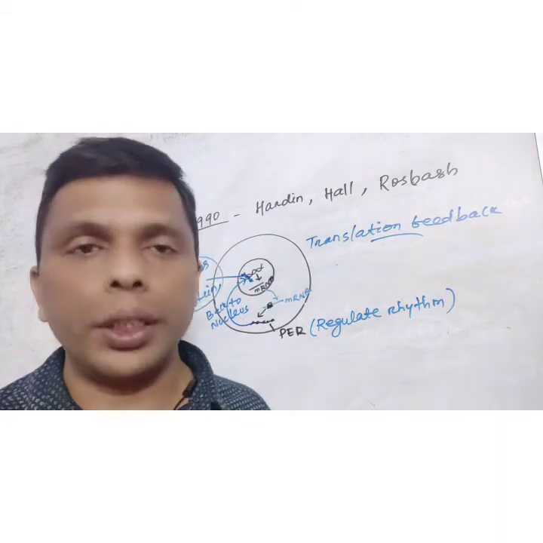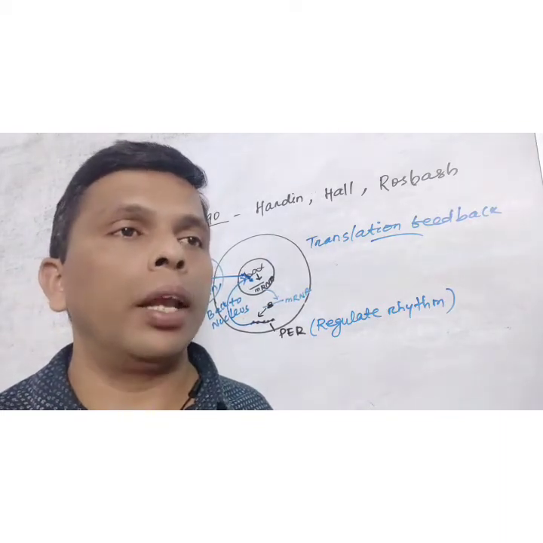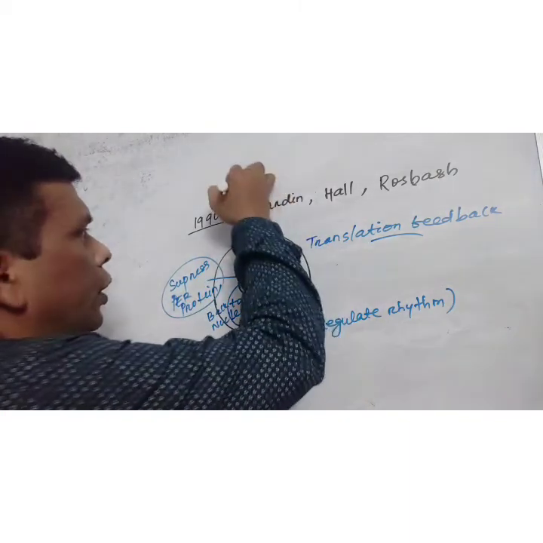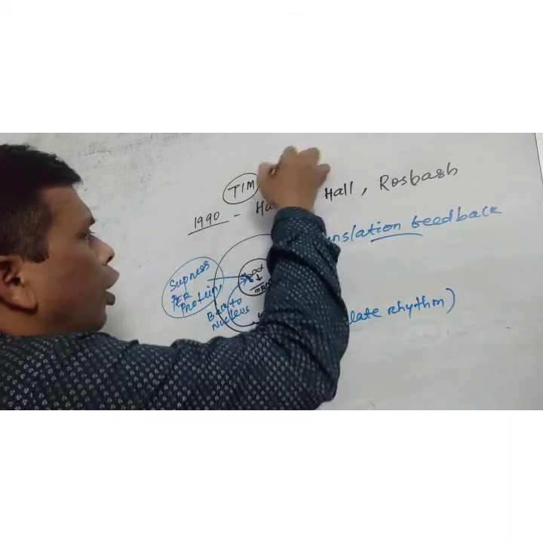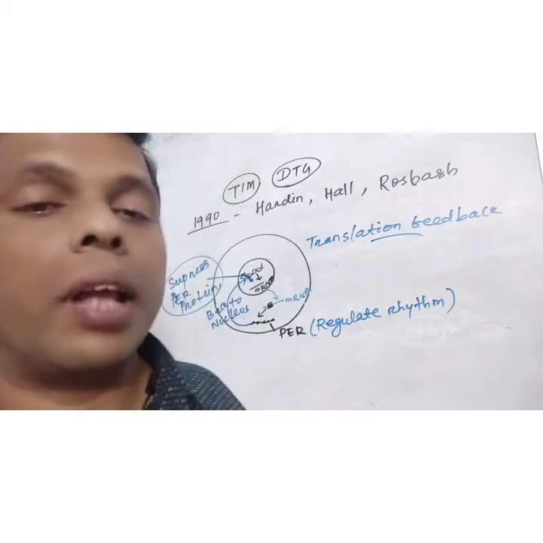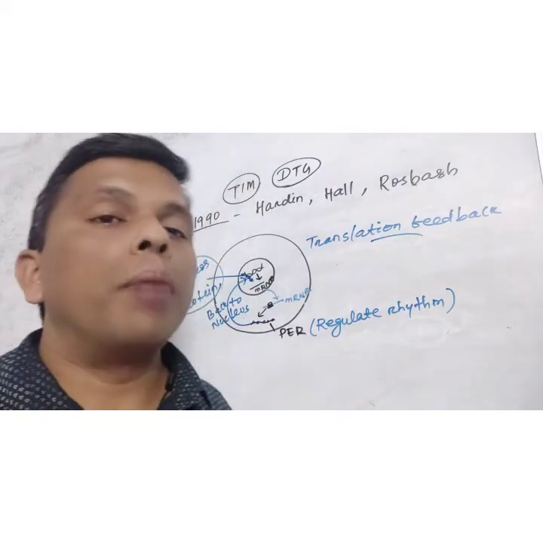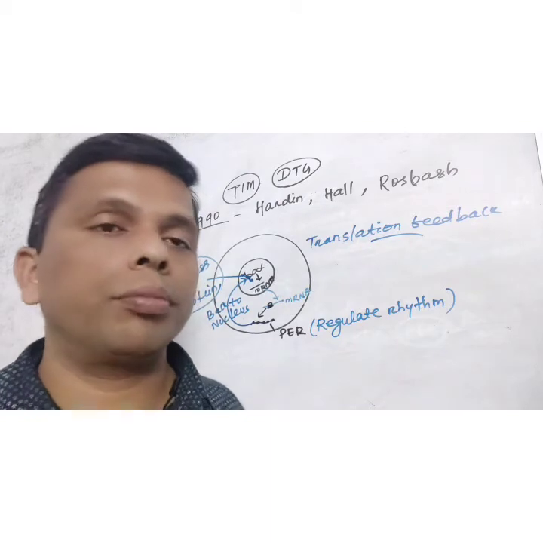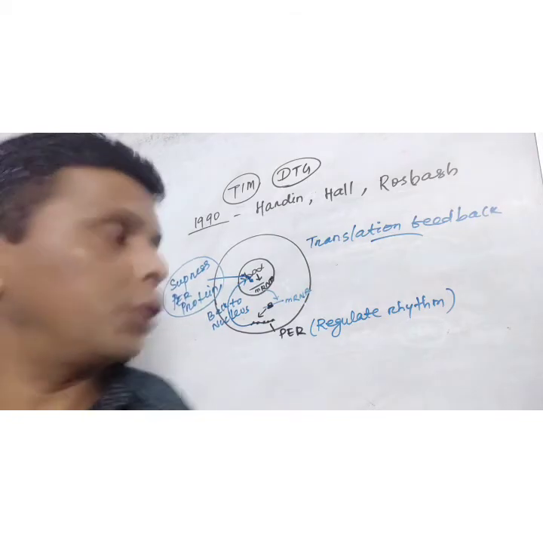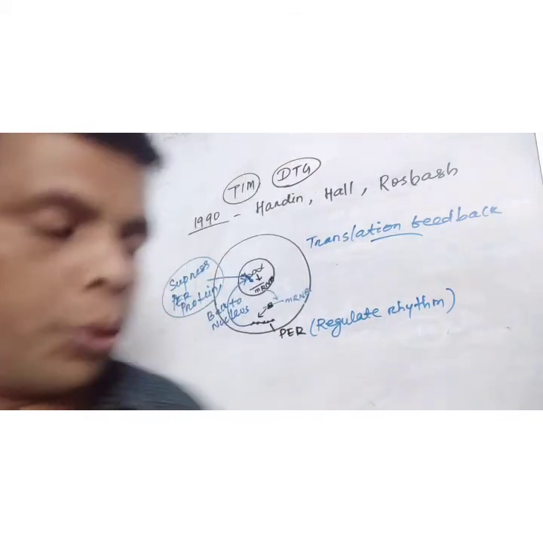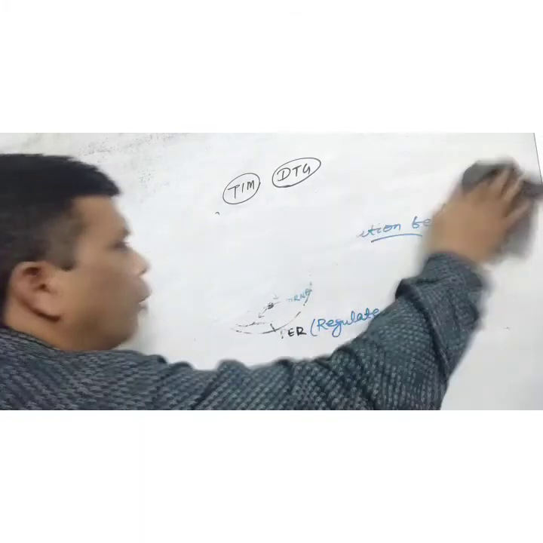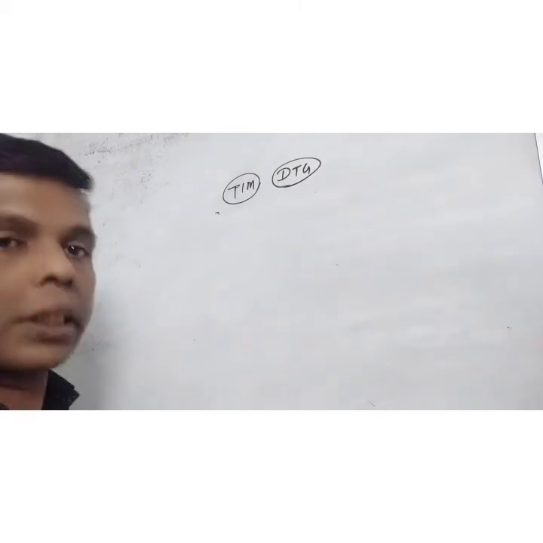another two genes were discovered by Michael Young. That is the timeless gene and the double time gene. So, another two genes: the timeless gene and the double time gene. What are their roles? Let's see the role of these two genes.